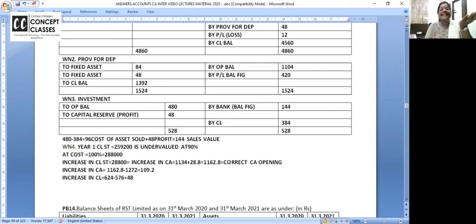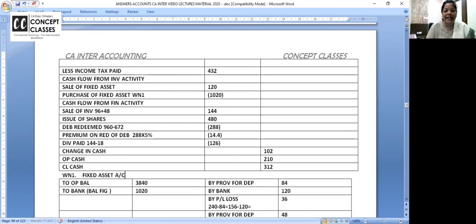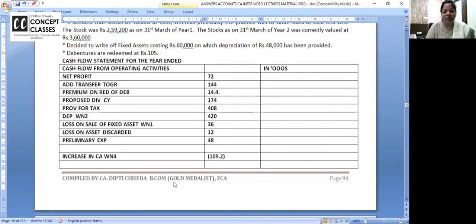If liability is increasing, inflow, you're getting more time to pay. Inflow. 48. Again: increase in current liabilities, inflow. Decrease in current liabilities, outflow. So increase in current liabilities, inflow, 48.